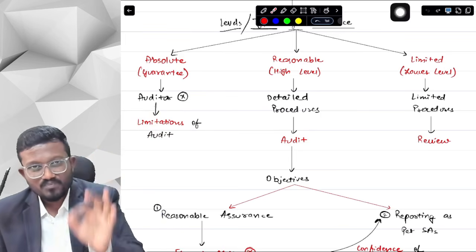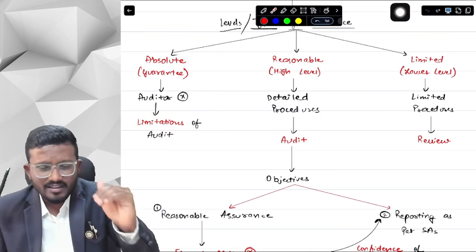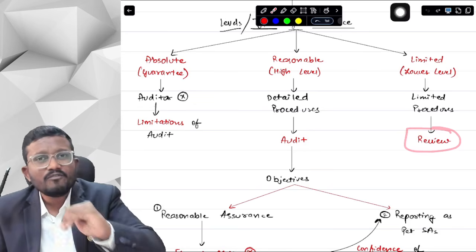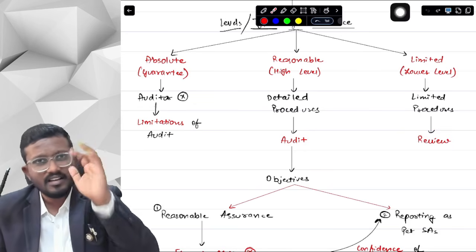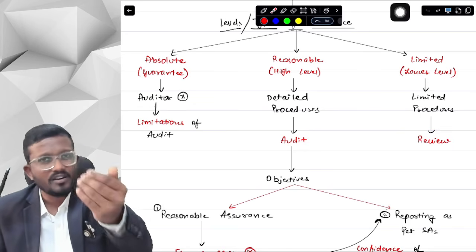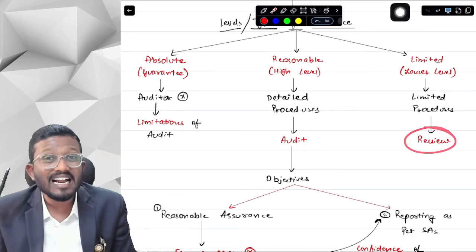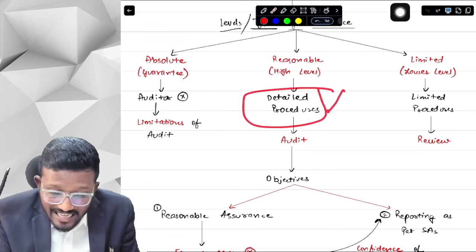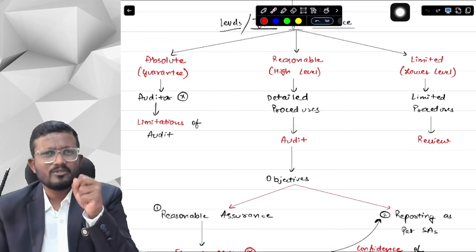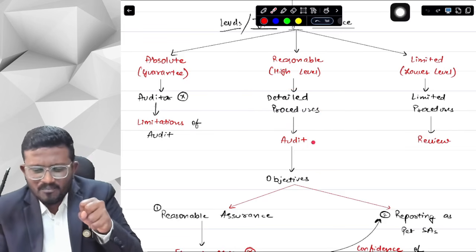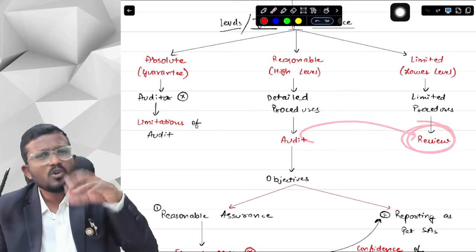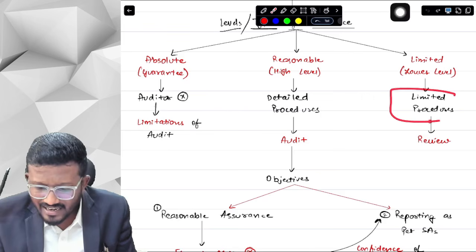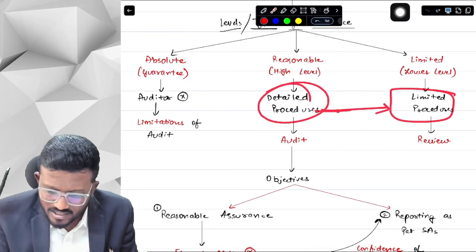Okay? Yes, sir. Now, just like audit, there is also review. In review, we obviously check the financial statements. Just like audit, we do a review as well. But in review, we do not do detailed procedures. We follow very limited procedures. We do far fewer procedures compared to audit. We don't do much work in review. So there are limited procedures, not detailed procedures.